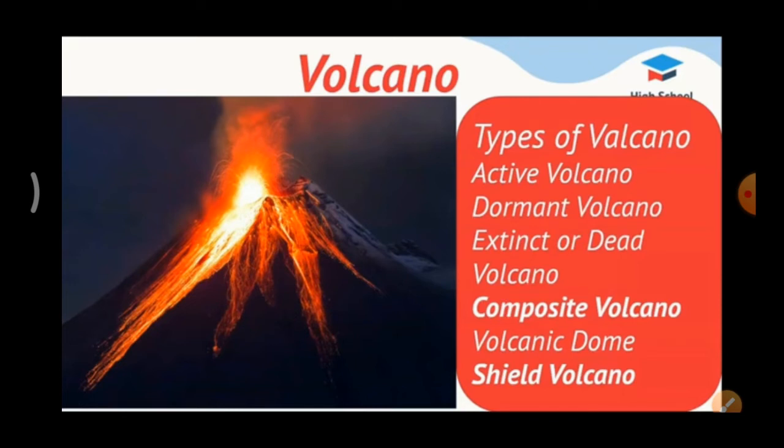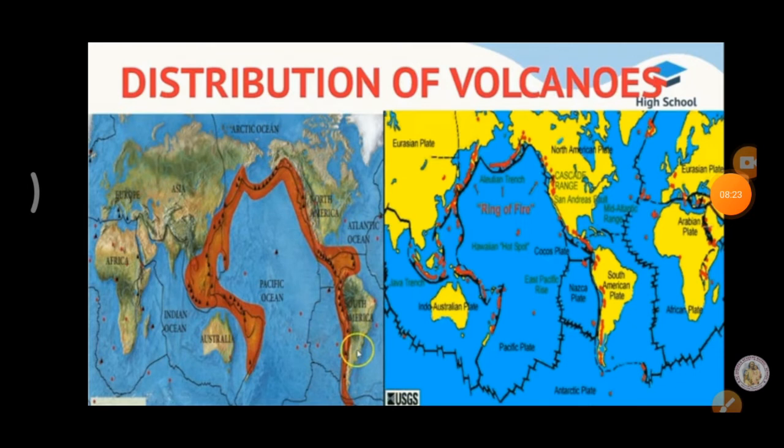Now we are going to see about the distribution of earthquakes and volcanoes. See this picture, distribution of volcanoes. There are 3 major zones of volcanic activities in the world. They are circum-Pacific belt, mid-continental belt and mid-Atlantic belt. Okay, first we are going to see about the circum belt.